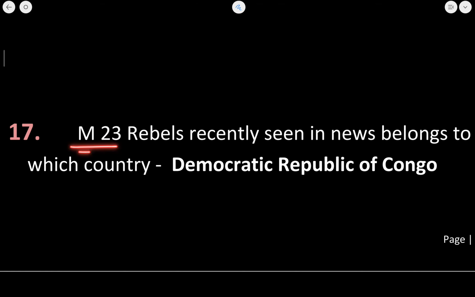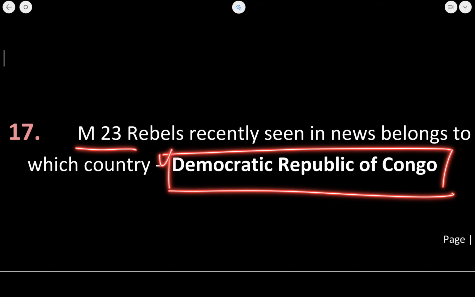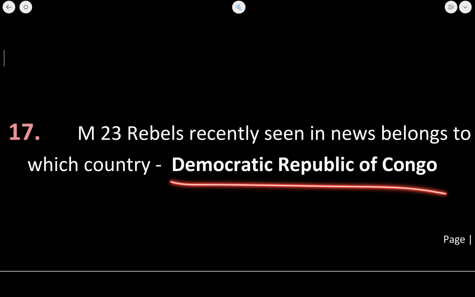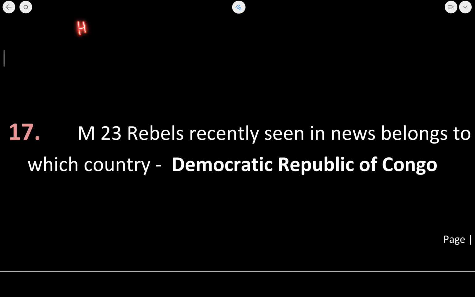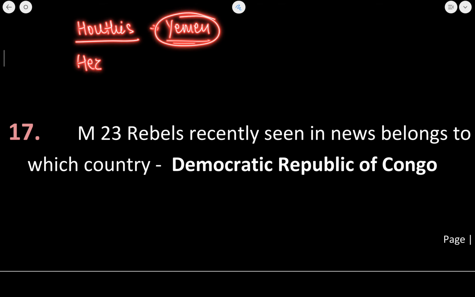Next is about M23 rebels recently seen in news belongs to which country? So these rebels, M23 rebels, belong to the area of Democratic Republic of Congo. Other than that, Houthis का पता होना चाहिए. These Houthi rebels are from Yemen. ठीक है. If I talk about Hezbollah, it is a faction that is continuously carrying out terrorist activities in Israel, and it operates in which place? It operates in Lebanon.